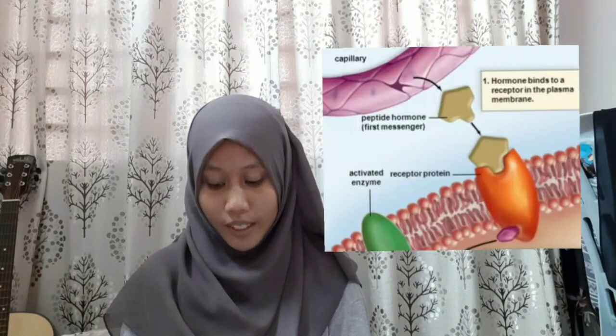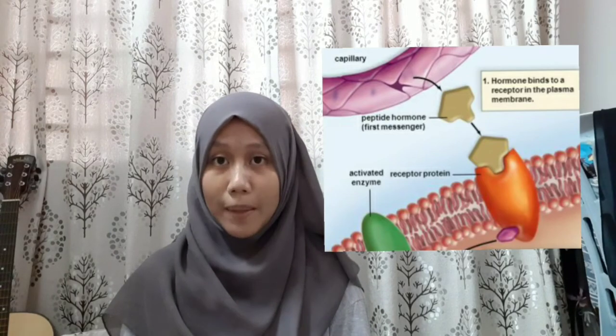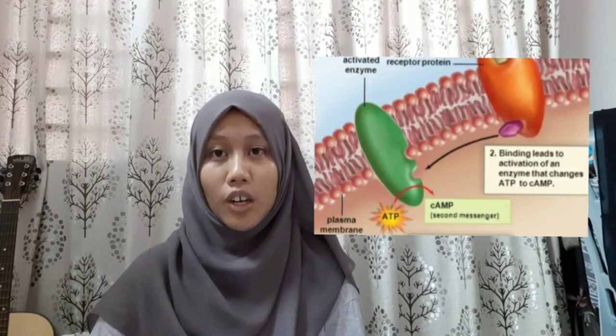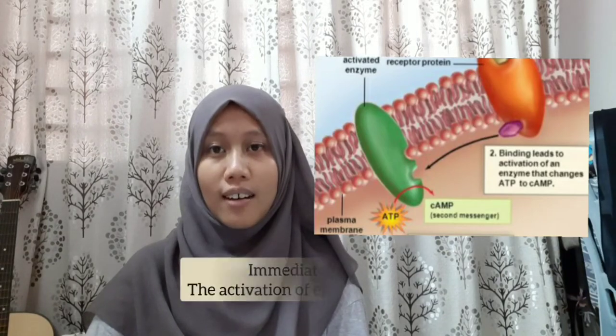The reception of epinephrine at the plasma membrane leads to the breakdown of glycogen to glucose, which will produce energy for ATP production. The immediate result of epinephrine binding is the formation of cyclic adenosine monophosphate, also known as cAMP.